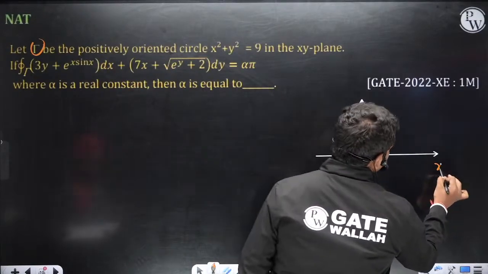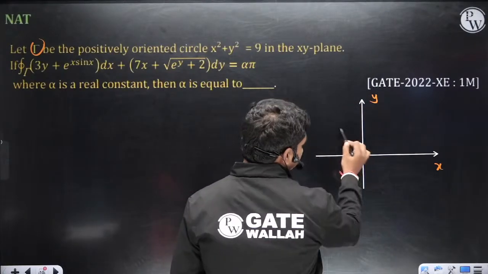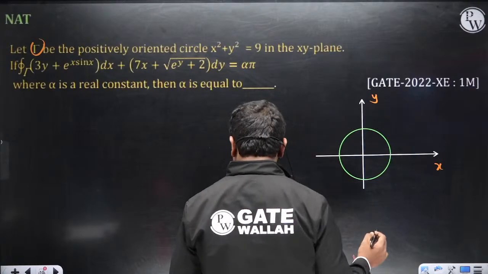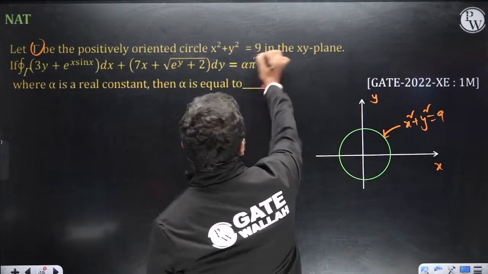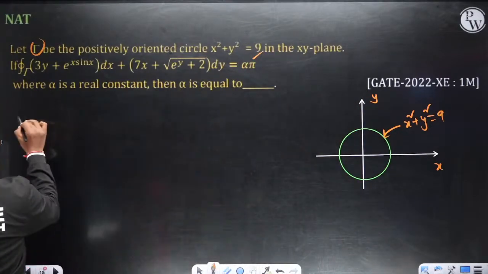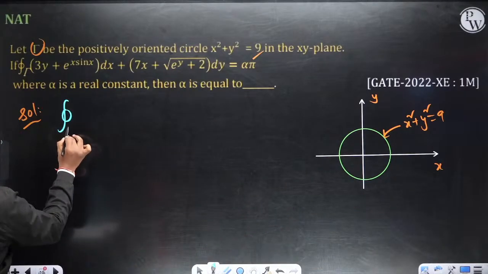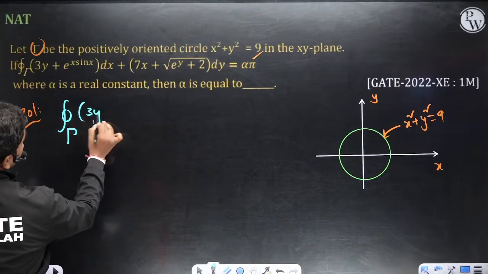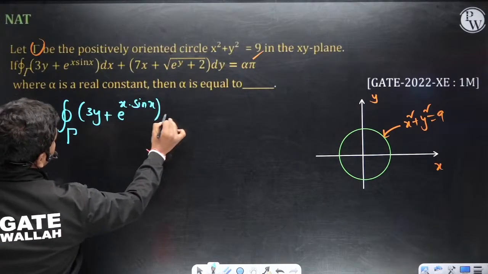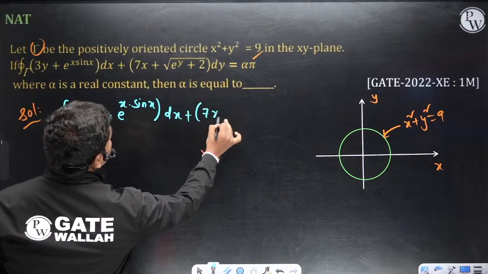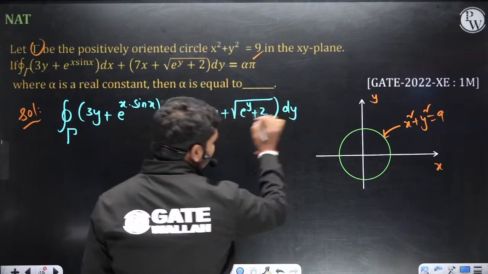So this is x, this is y, and let us suppose this is a circle. Okay, so this is our circle, x square plus y square is equal to 4. Okay, and this is x square plus y square is equal to 9, as given, so this is 9 in the xy plane. The value of the cyclic integral over gamma of (3y plus e power x into sin x) dx plus (7x plus square root of e power y plus 2) dy. So they want this integration.